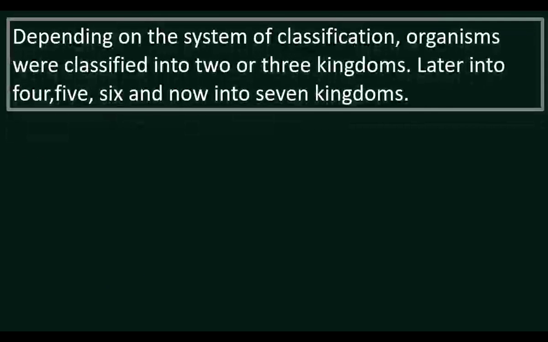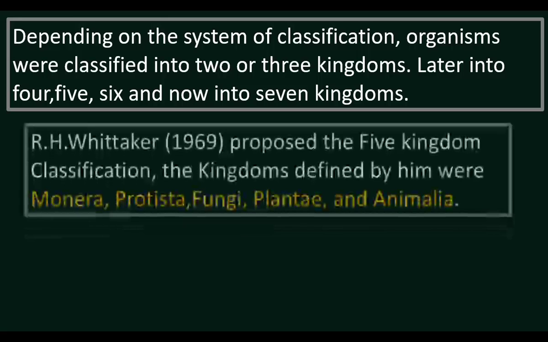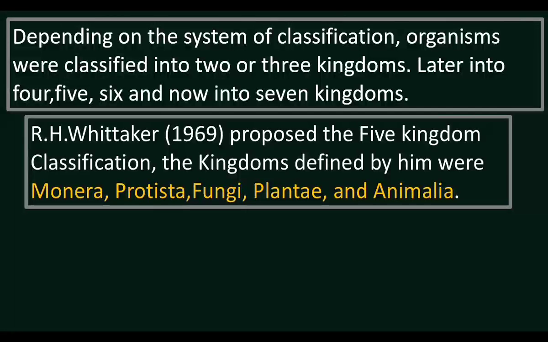Depending on the system of classification, organisms are classified into 2 kingdom, 3 kingdom, 4 kingdom, 5 kingdom, 6 kingdom and 7 kingdom. You would have studied about 5 kingdom classification in your lower classes. 5 kingdom classification was introduced by R.H. Whittaker. The 5 kingdoms proposed by R.H. Whittaker are Monera, Protista, Fungi, Plantae and Animalia.